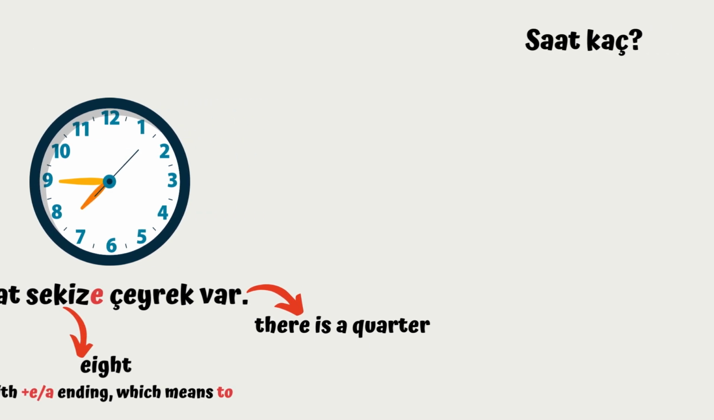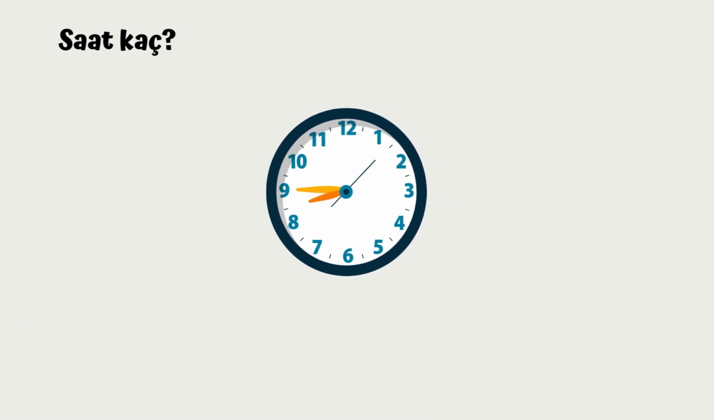Let's take a look at another example. So what time is it? Saat kaç? It's 8:45. So how do we say that in Turkish? Saat 9'a çeyrek var. Now I use A here, not E, because the final vowel is U. I will explain this, don't worry.